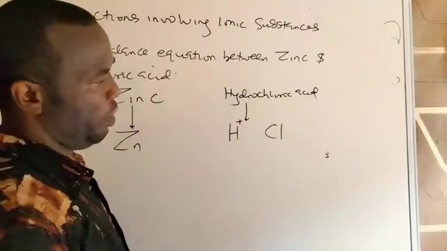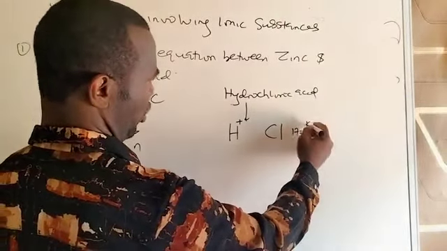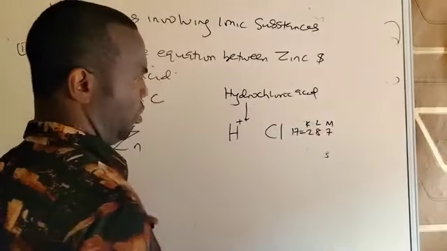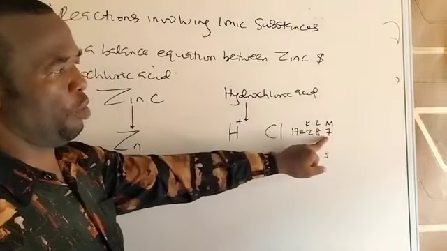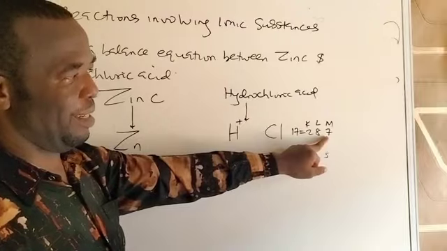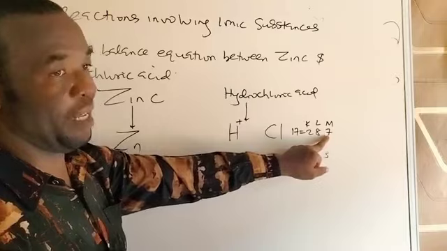The atomic number of chlorine, remember, is 17. You write the electronic configuration, which is 2, 8, 7. Any element that has more than 3 electrons in its outermost shell is a non-metal, while any element that has not more than 3 in the outermost shell is a metal.